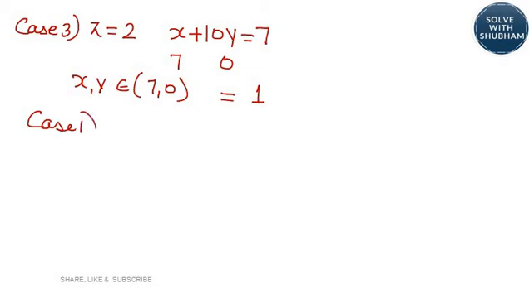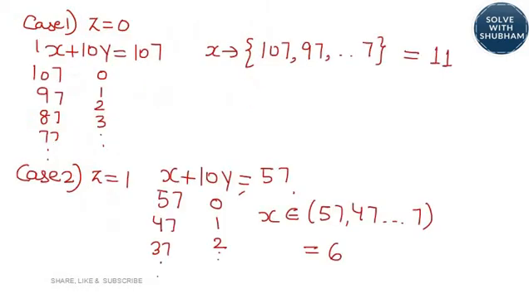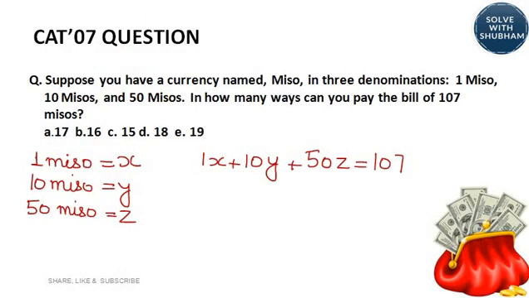So case 1 we got 11 values, case 2 we got 6 values, case 3 we got 1 value. Total how many? Total 18 such values are possible. So what is the answer? Answer would be option D. 18 such values are possible.